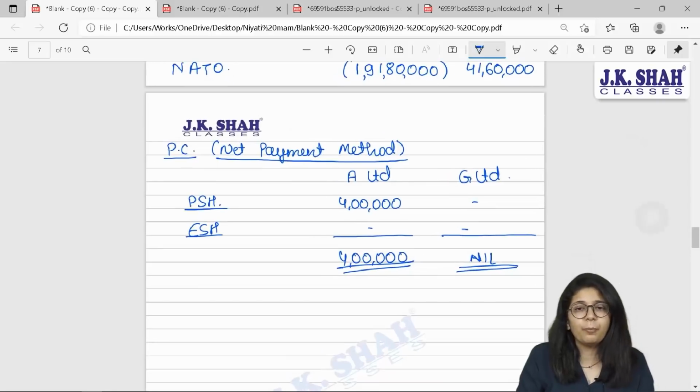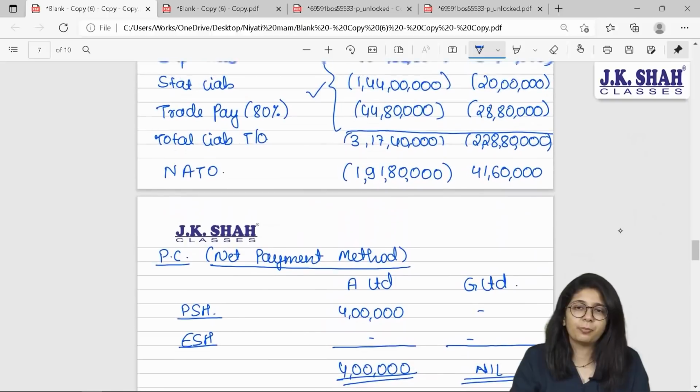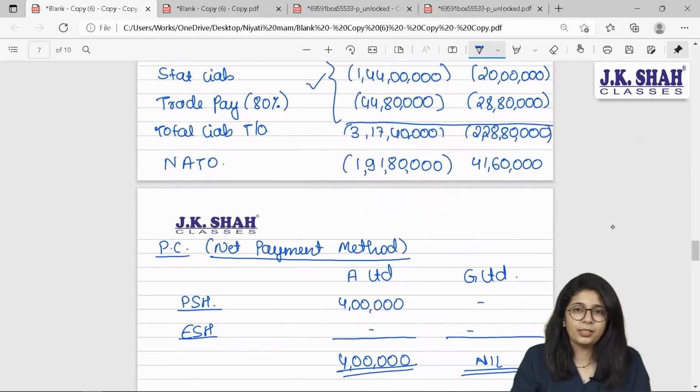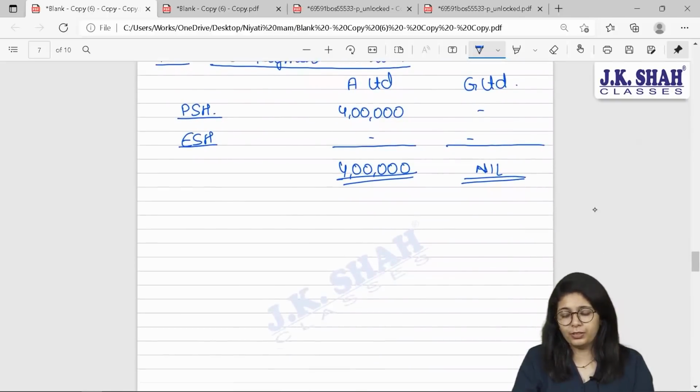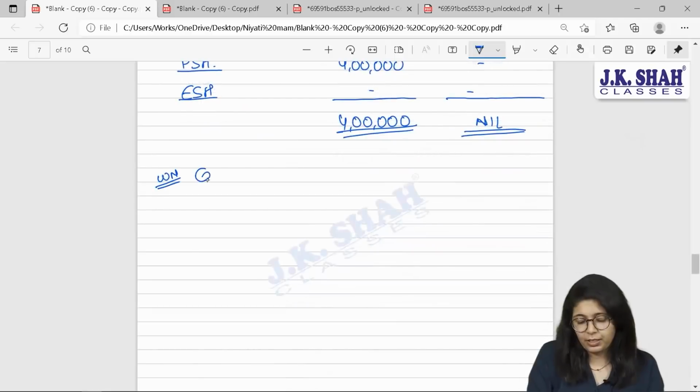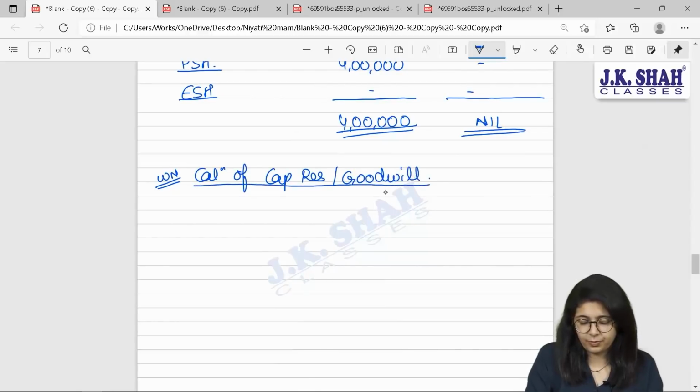This is the most important part to be understood in the present sum. Okay. Now let us find out what is the value of capital reserve or goodwill. Calculation of capital reserve slash goodwill for both the companies.